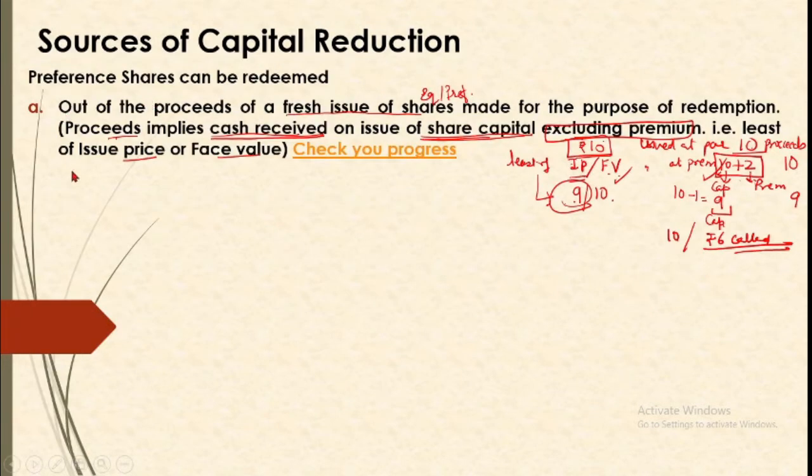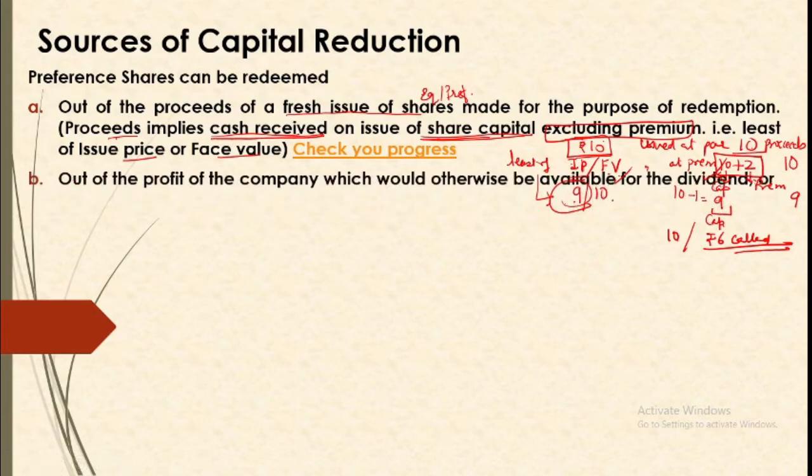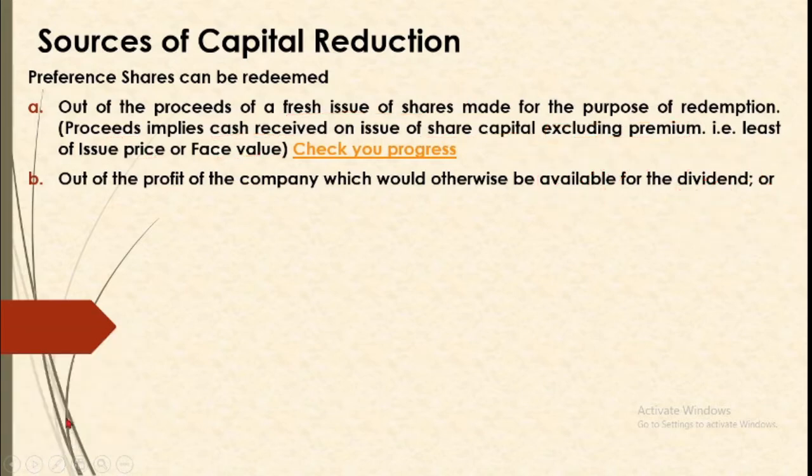Another source is that out of the profits of the company available for dividend, that is the free profits. When you are having, say, redemption of 1 lakh shares of 10 rupees each, that is a capital redemption of 10 lakh. So you need to have sources for this 10 lakh rupees of reduction.